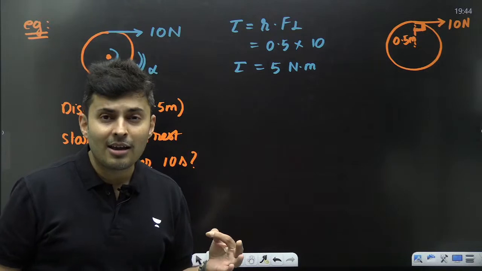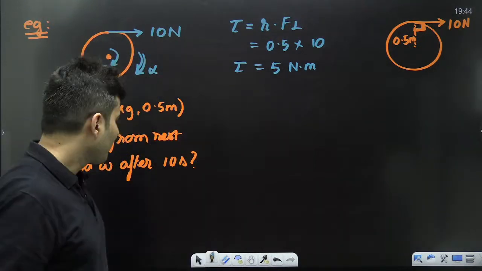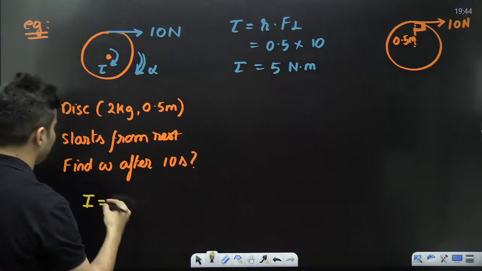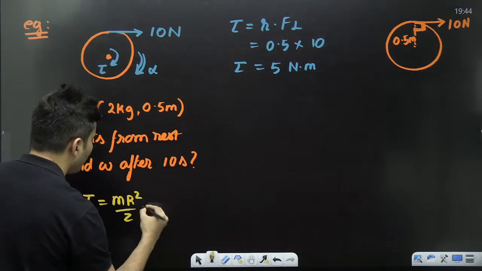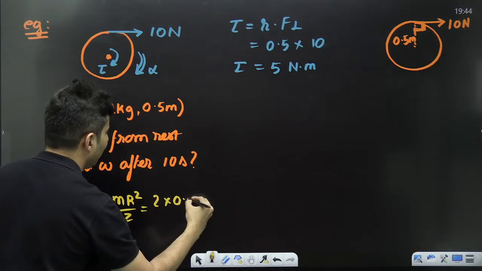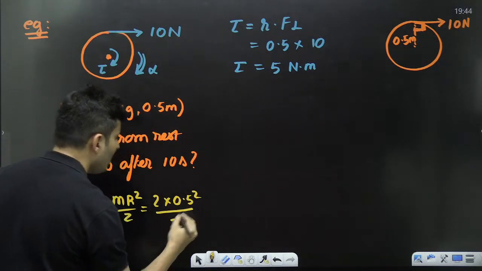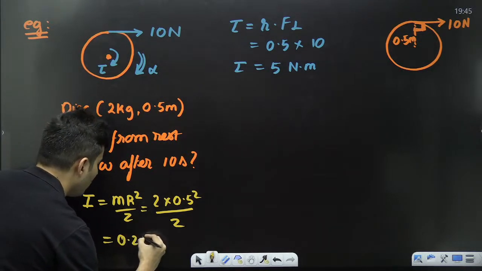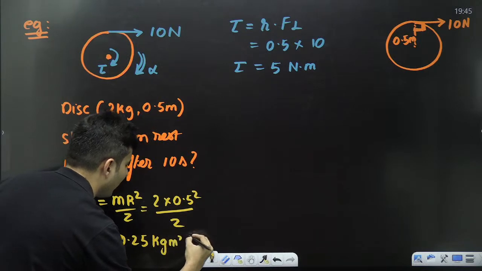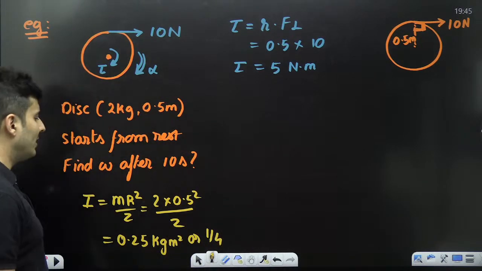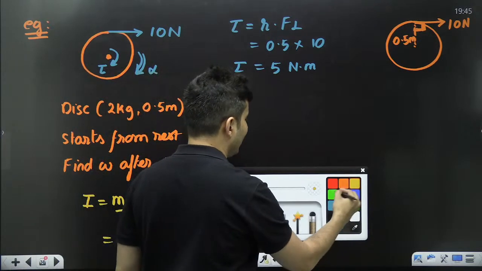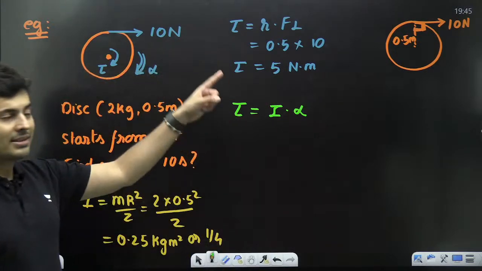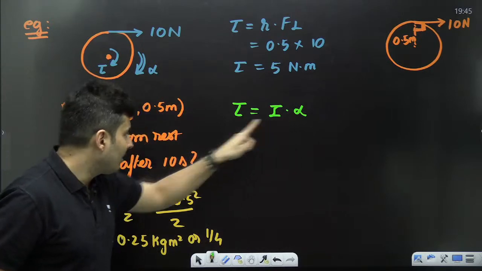What does a torque do? It creates alpha. Oh, to find alpha I need I. Do I know the value of I? I think so. The moment of inertia, this is a disc, is mr square by 2, mass 2, radius 0.5, square by 2. So 2 cancels, 0.5 square will be nothing but 0.25 kg meter square, or basically 1 by 4. So now we know what is the next step that I will be doing. Remember, torque is equal to I into alpha. I need alpha to find this.